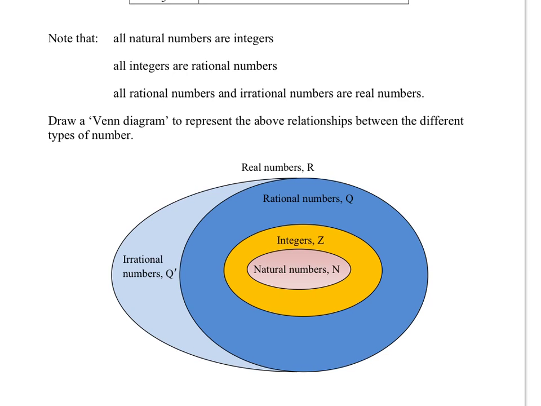We have the natural numbers here, right? 1, 2, 3, 4 are inside the integers, because the integers also include -1, -2, -3, and those integers are inside the rational numbers, because the rational numbers also contain 2/3, 1/2, and so on. And the rational numbers come inside the real numbers. The real numbers are all the different numbers. And you'll see over here the irrational numbers, that's everything that's not rational, but is still within this set of real numbers.